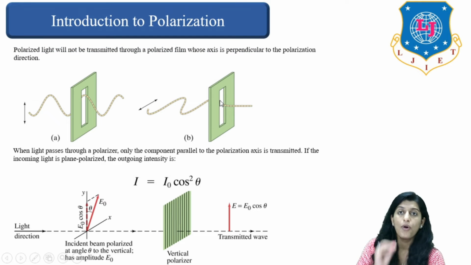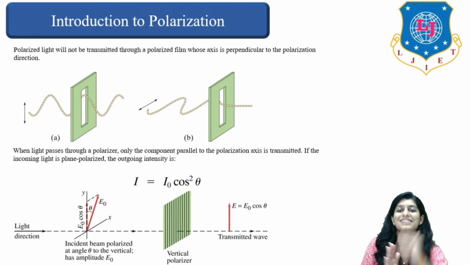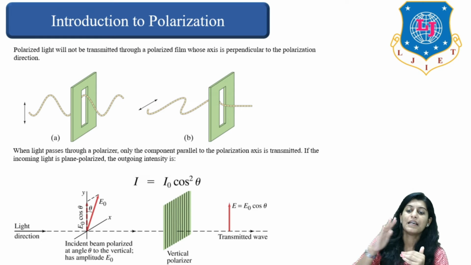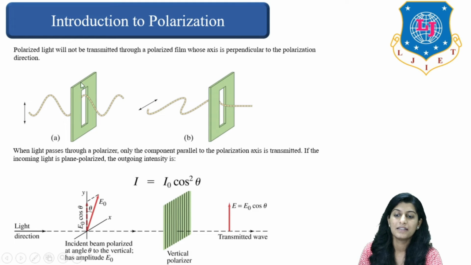Now, polarized light will not be transmitted through a polarized film whose axis is perpendicular to the polarization direction. If the polarization direction is vertical and the film is perpendicular to it, it will not propagate, right? So here you can see this can go only if it is vertical, not in this particular way.